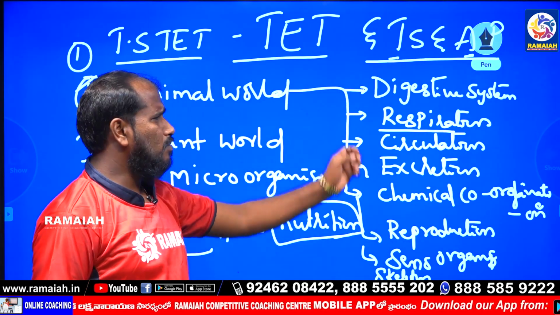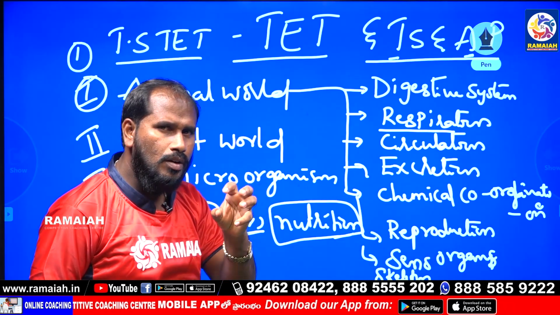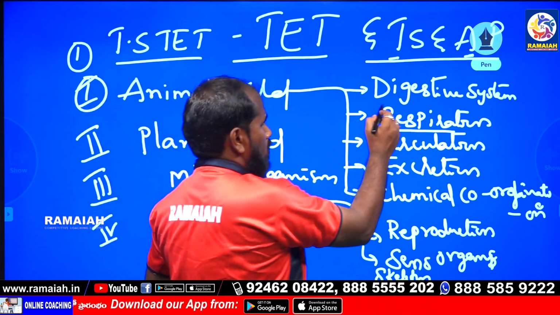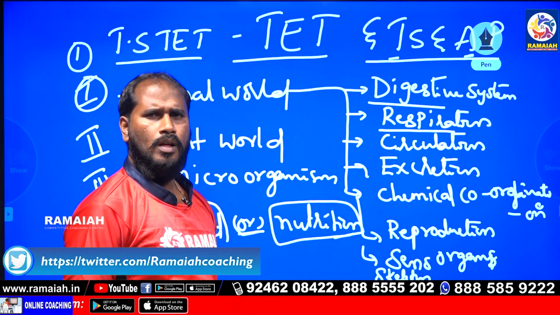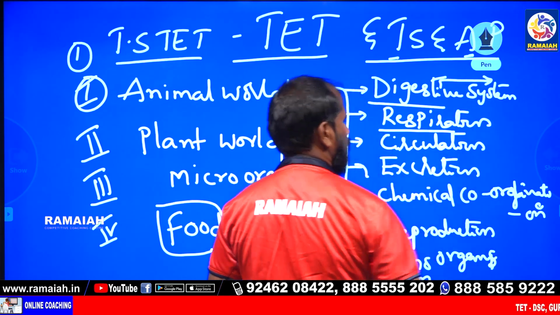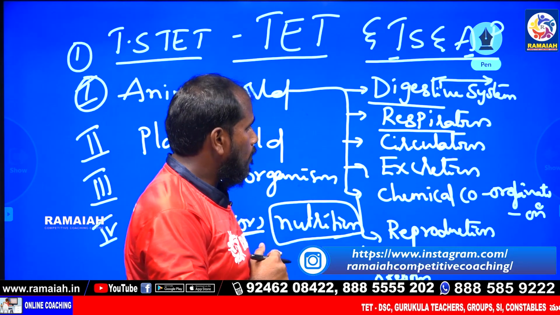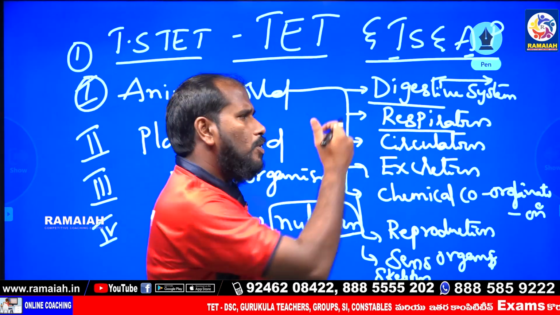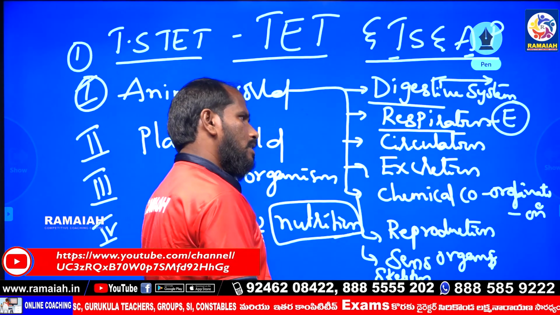System means a group of organs is called a system. So what is the function of the digestive system? Through the digestive system, complete digestion of food material occurs. And respiration: through the respiratory system, the respiration process releases energy.